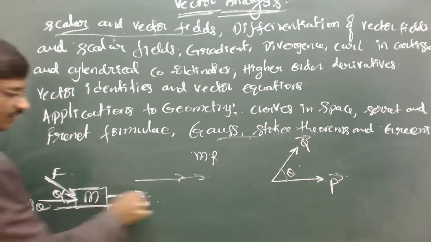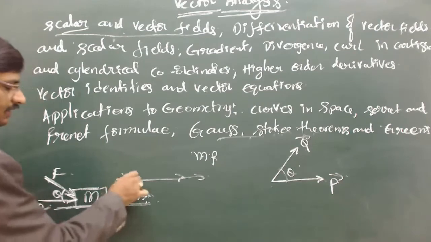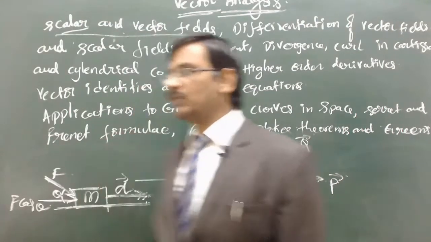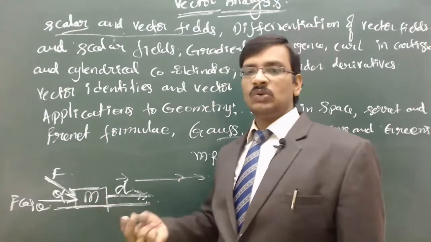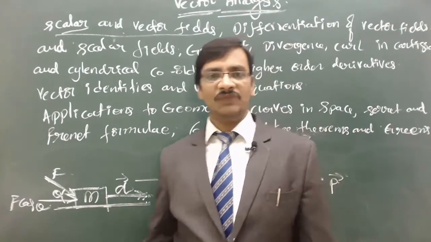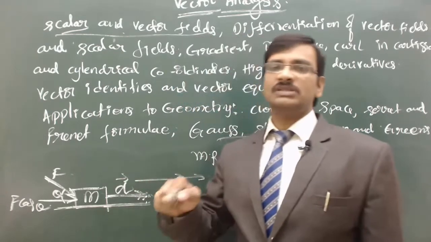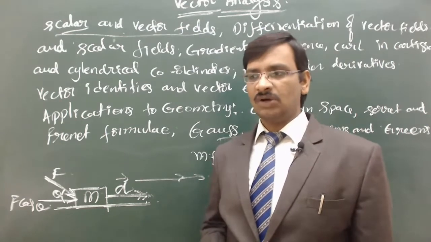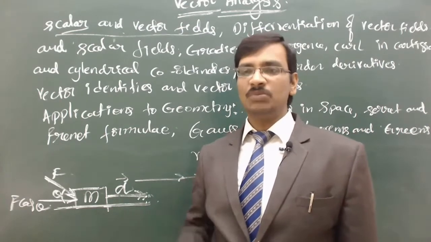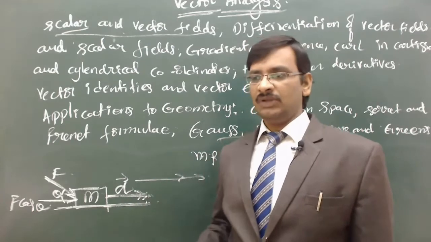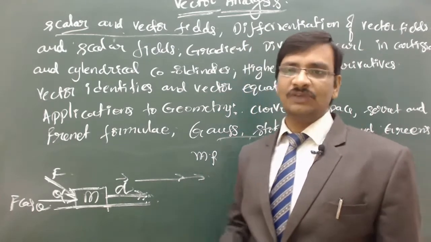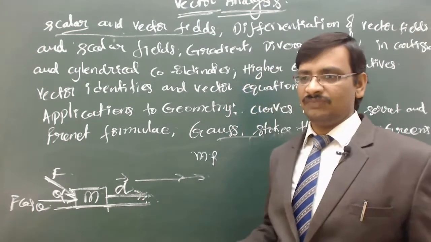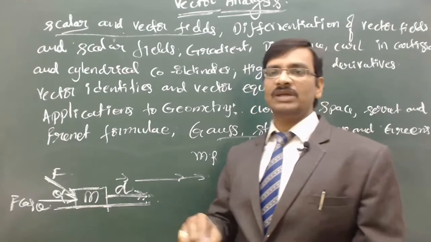And F cos theta is making a displacement of D, then the product of these two is the effective work we have done. So when we are doing work, obviously there are two different components involved. If you quantify the work, what is the force that you have applied to do that work? That is one important aspect. By applying that force, how much distance do you move? If there is a movement, then we say that is work. Even if you apply 100 newtons of force, but you are not able to move, then you say that no work is done. But if you are able to move, then we can say that work is done.